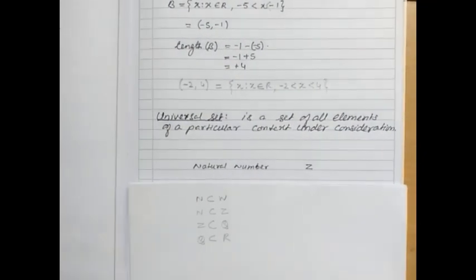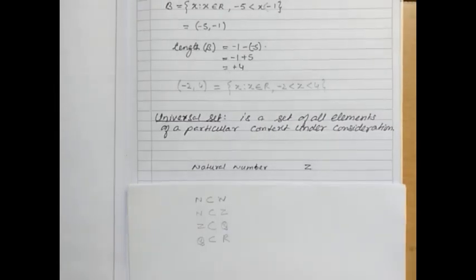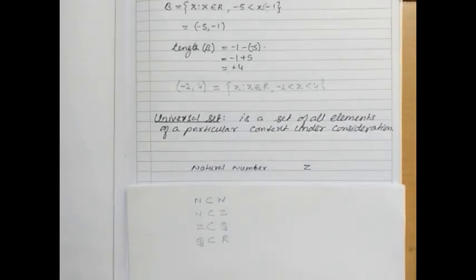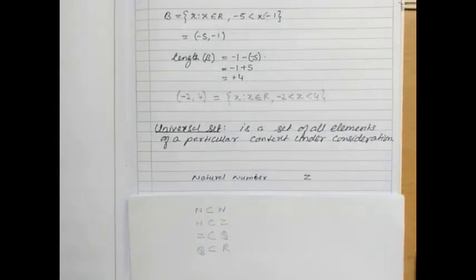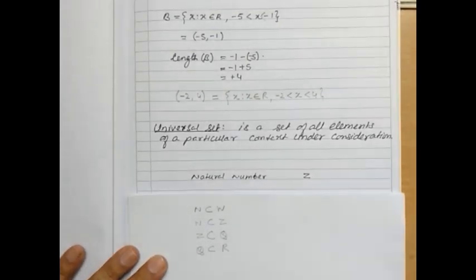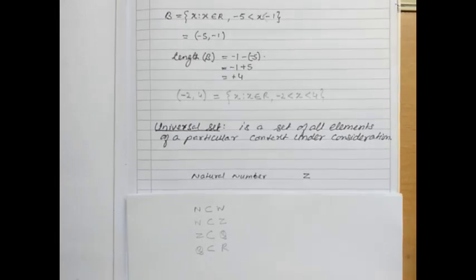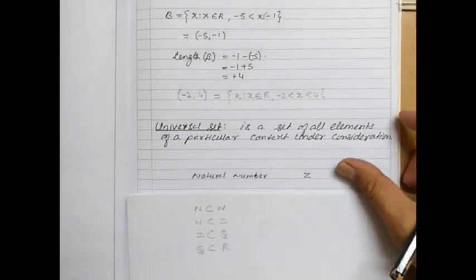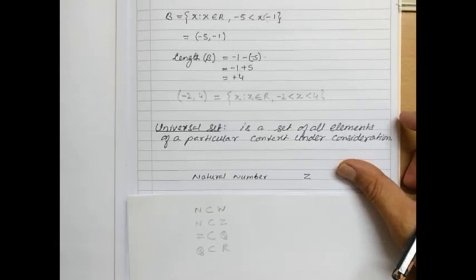Natural numbers and integers. When we are talking about natural numbers, where do they start? They start from 1, 2, 3, 4 and so on. And Z, the integers, starts from the negative numbers to the positive numbers, isn't it?